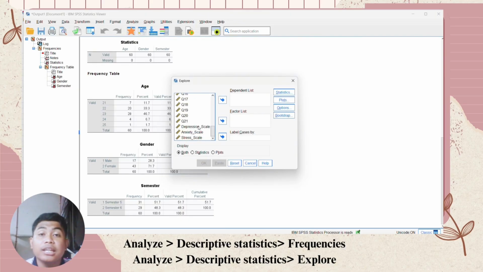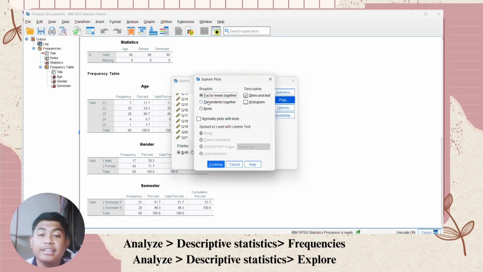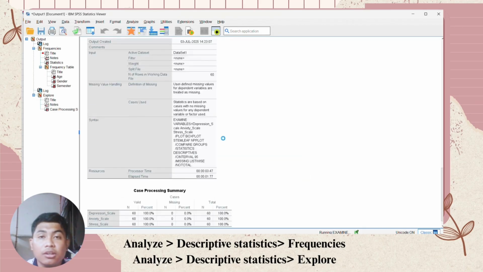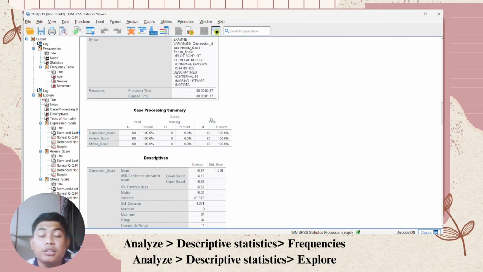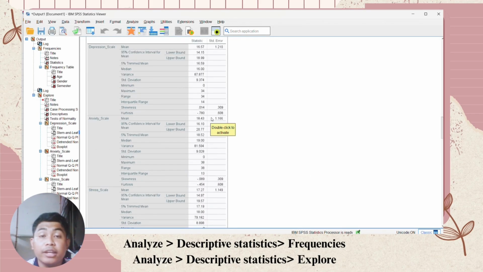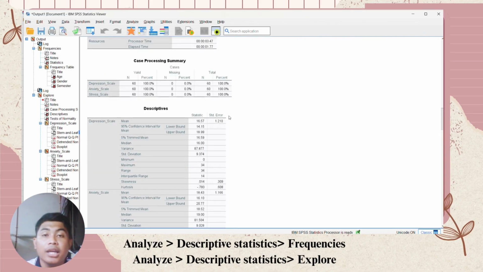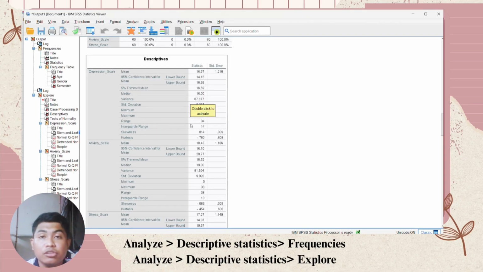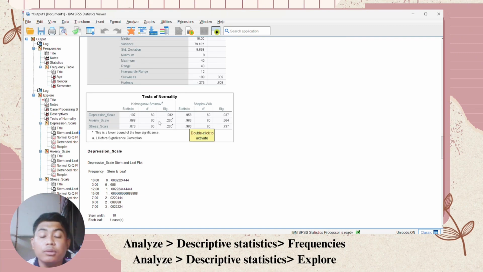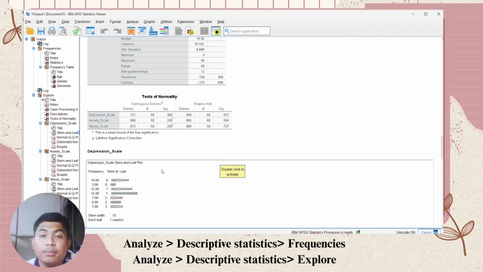Then we go to analyze, click descriptive statistic, then go to explore. Choose the dependent list, took the depression scale, anxiety scale and stress scale. We move to plot and choose the normality test, continue and OK. This is the normality test, which is Kolmogorov-Smirnov test because sample more than 50. The data is normal distribute because p-value more than alpha. So we're gonna do parametric test, which is one sample t-test.